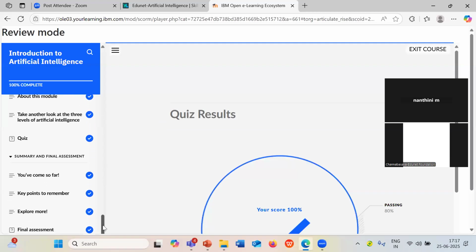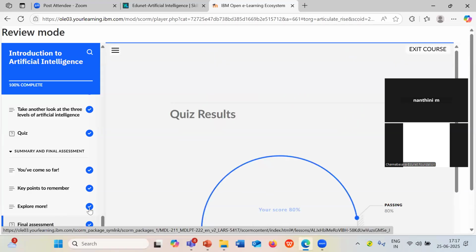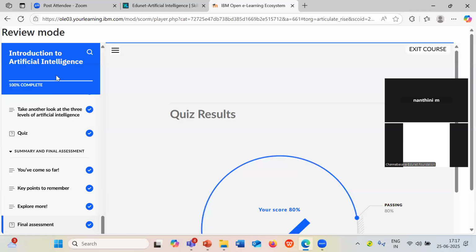How to complete your courses? Finally, you will have a final assessment. This assessment will have 15 questions, students, that you have to complete for artificial intelligence. Once you complete all the courses, your status bar will change to 100%. That shows that you have successfully completed your courses. Do you have any query, students? How to complete the courses?